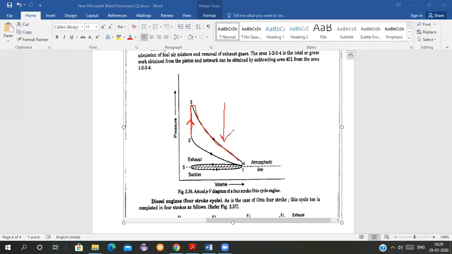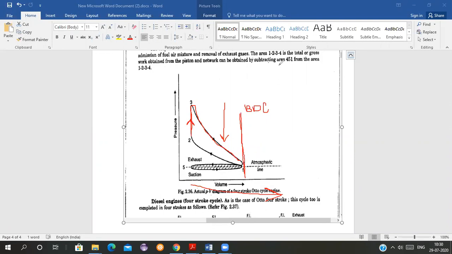The pressure reduces, it goes till the point 4. Pressure is reducing here, volume is increasing. See here on the x-axis we are in the increasing stage of the volume. So till the point 4, the piston is moving from TDC to BDC. All of you know this. This is the point of BDC. So the piston has moved from top dead center to bottom dead center. There is enough space available inside the combustion chamber, so the volume has increased.